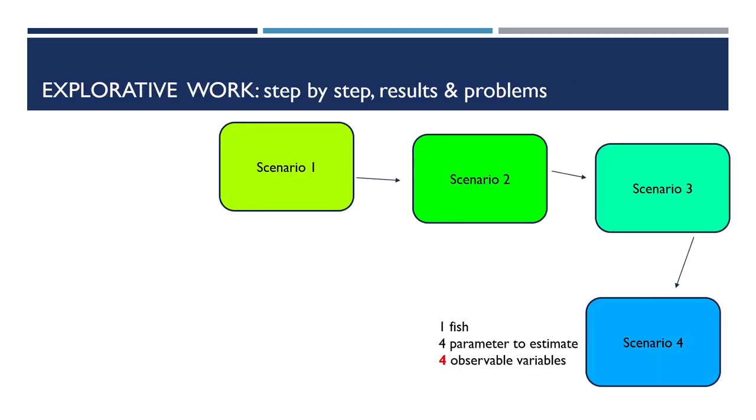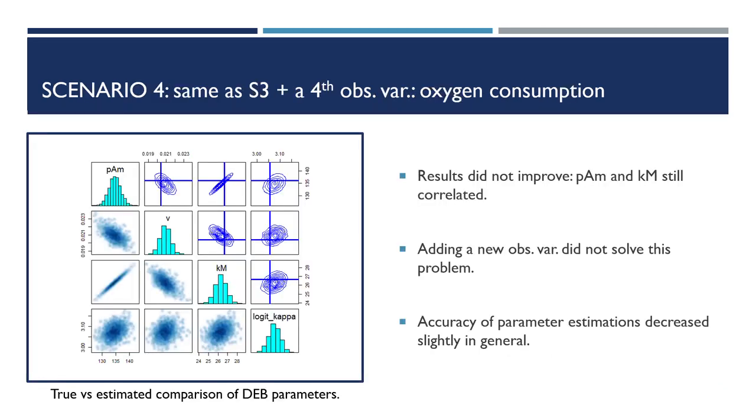As we could not separate PIM and Km with the 3 given observed variables, we added a new observed variable, oxygen consumption. And we performed a new analysis, but the results did not improve. The parameters PIM and Km kept their correlation. Adding this new observed variable did not improve our estimations, and moreover, it did not solve our problem with the parameter correlation.